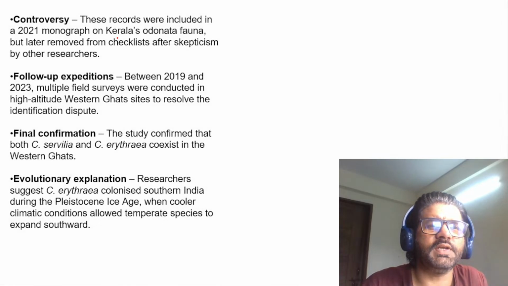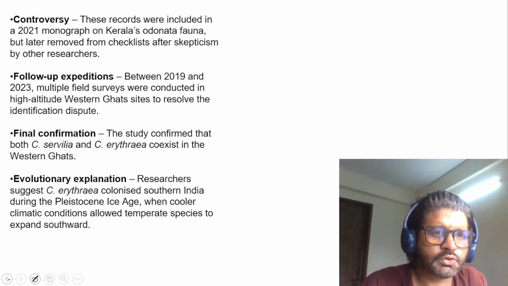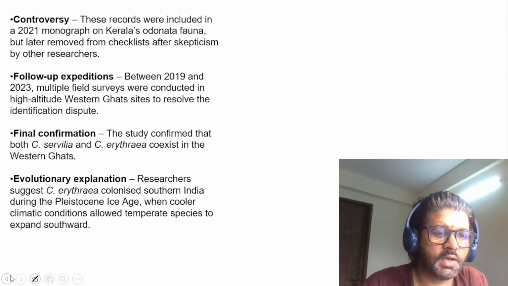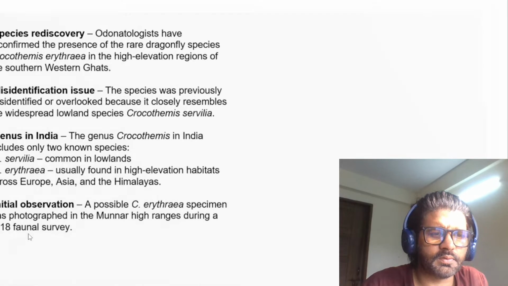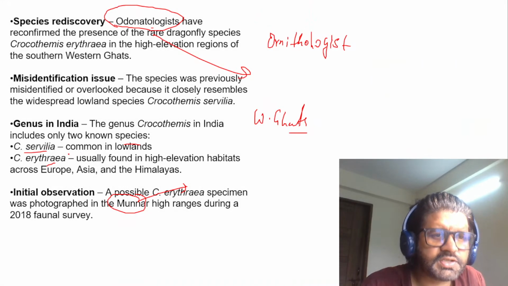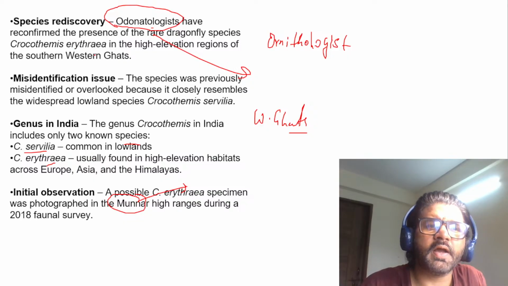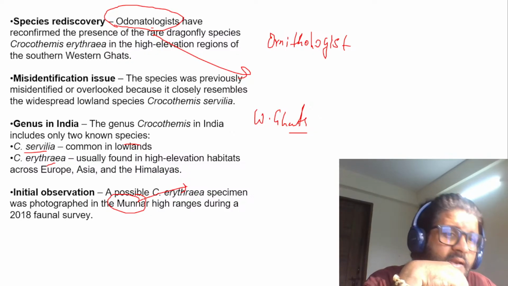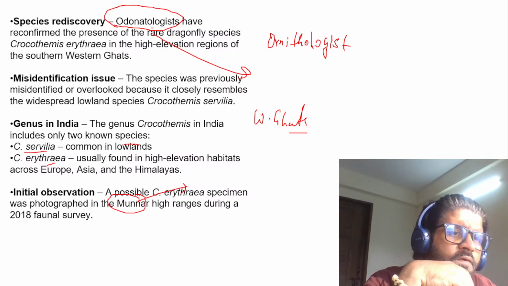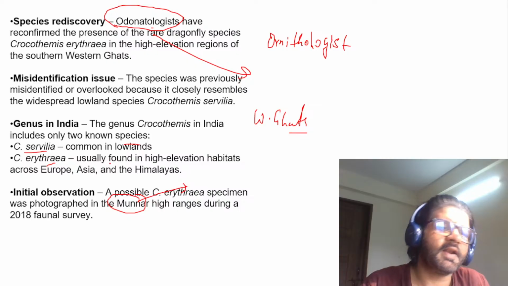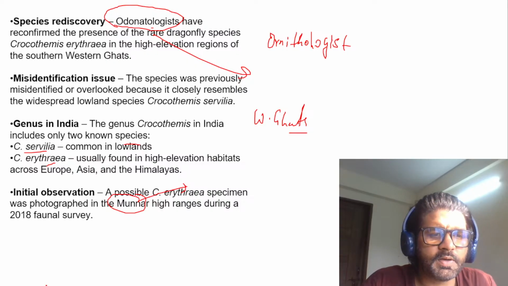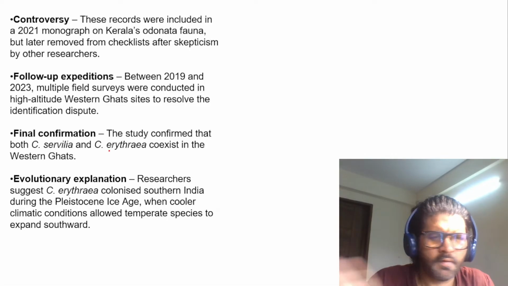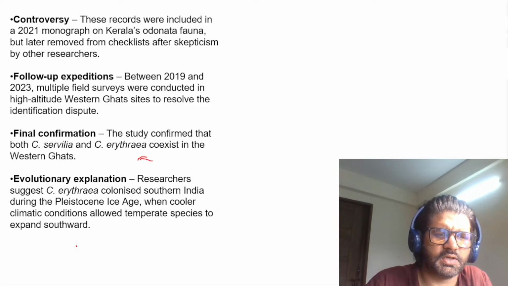So the controversy: earlier they were confused. Understand one thing. In India, there is one species of this insect which is very prominent, this one, C. cerviela. Earlier, C. erythraea was found in Europe and all, as you can see here: Europe, Asia, and Himalayas. So we were like, no, in Western Ghats we cannot find it, and many people said this is not erythraea, this is cervilia. But now the confusion has been removed. It is actually erythraea. Again, we don't have to do a PhD in this whole thing.